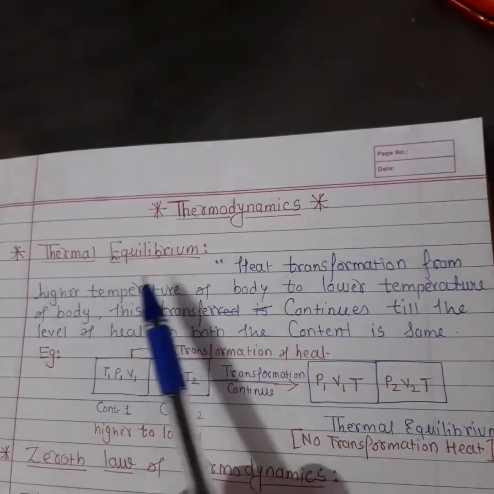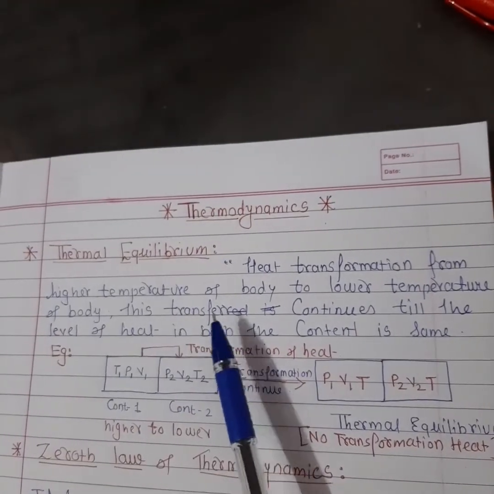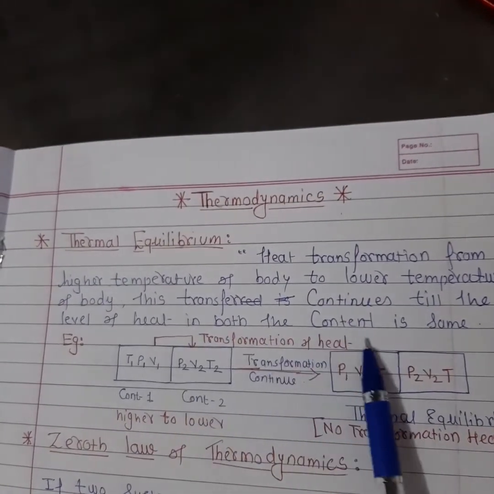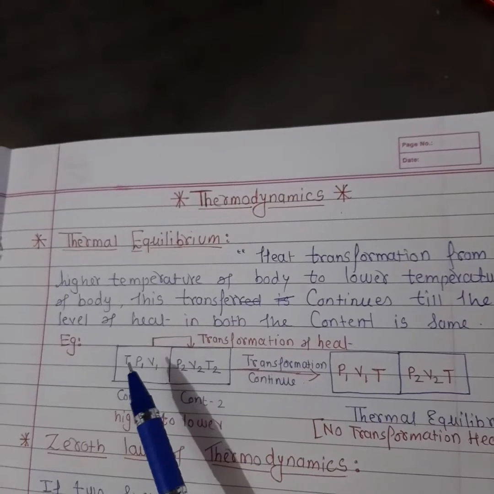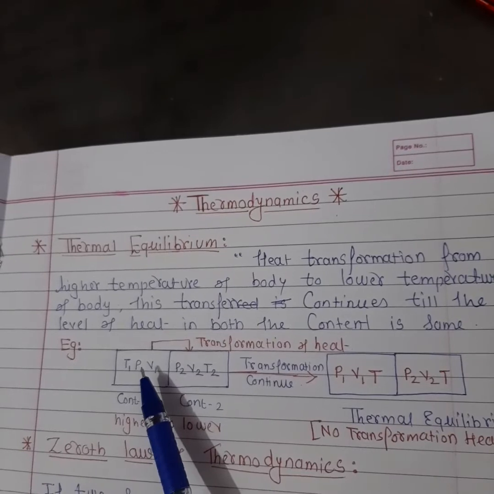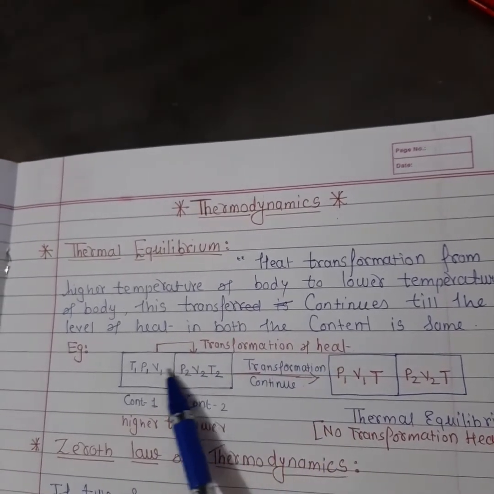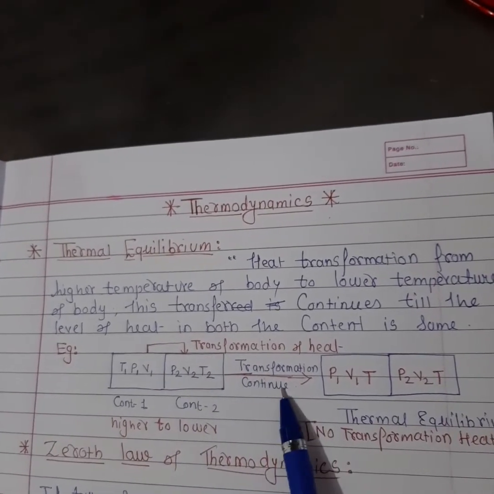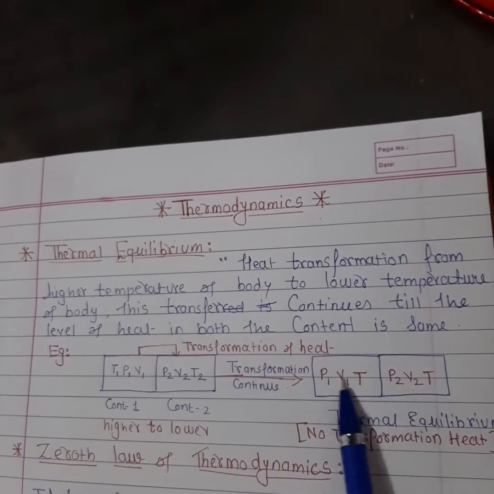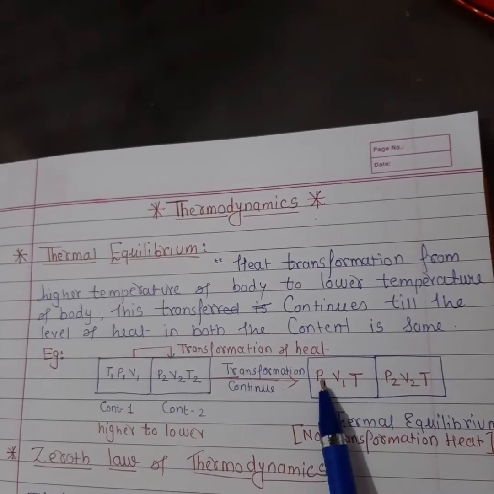The heat transfer from the higher temperature body to the lower temperature body continues till the level of heat in both containers is the same. The transfer is continuous, students, and it continues till both containers